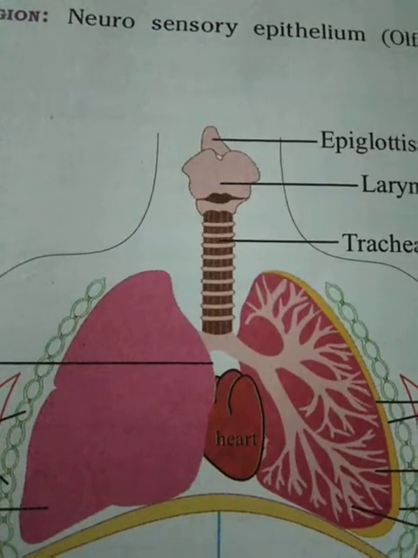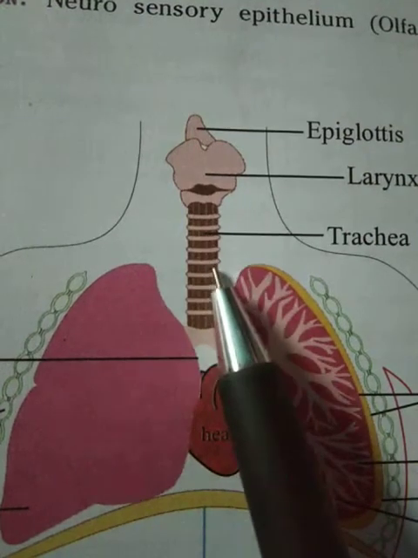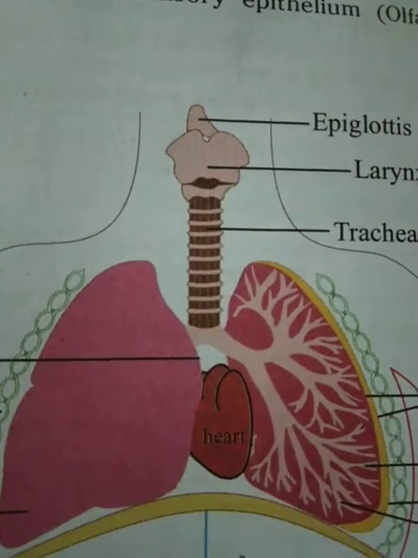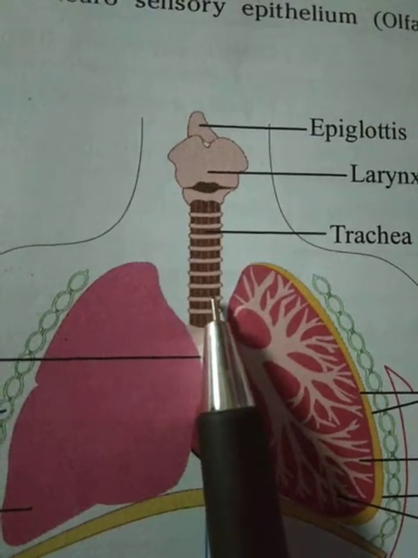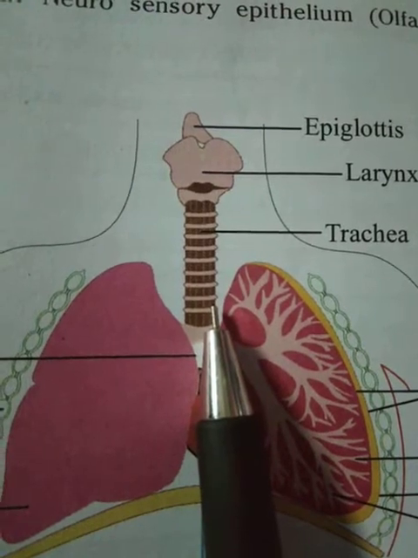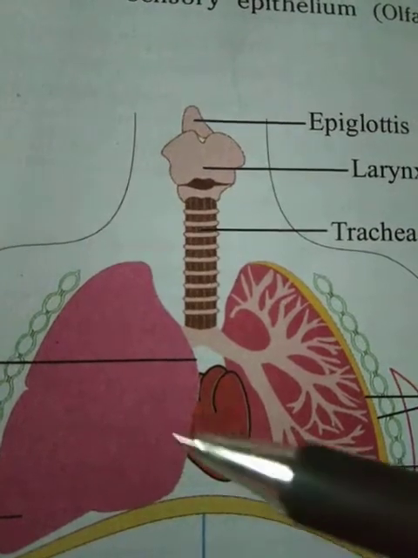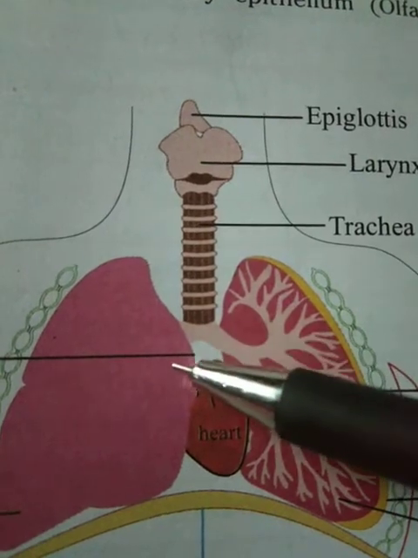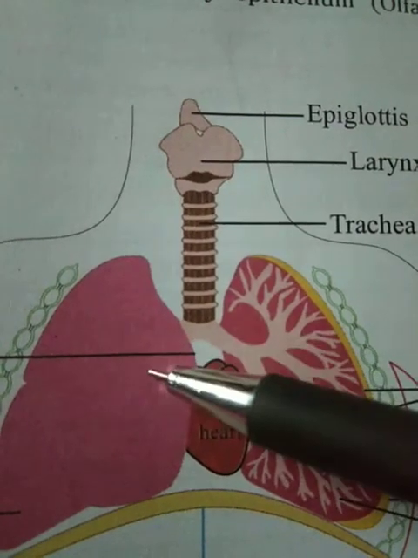It is extending up to the mid-dorsal cavity. It divides at the level of the fifth thoracic vertebra. The trachea divides into mainly two branches.